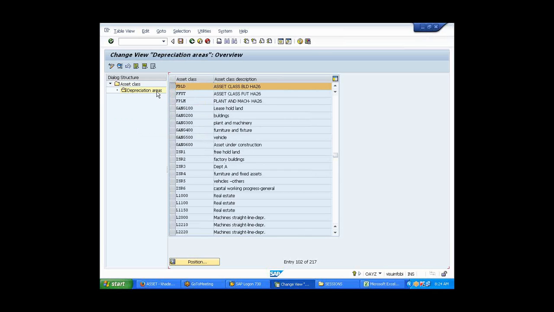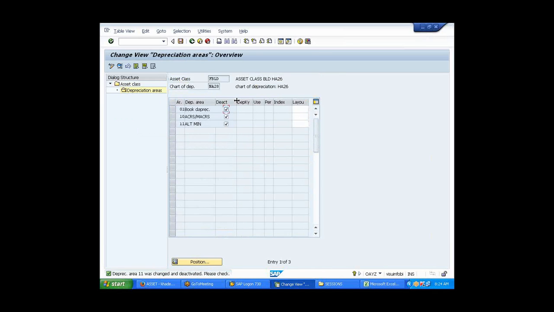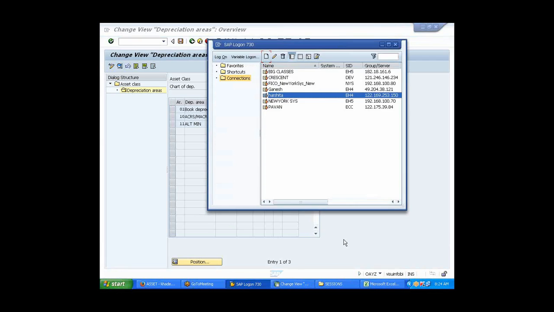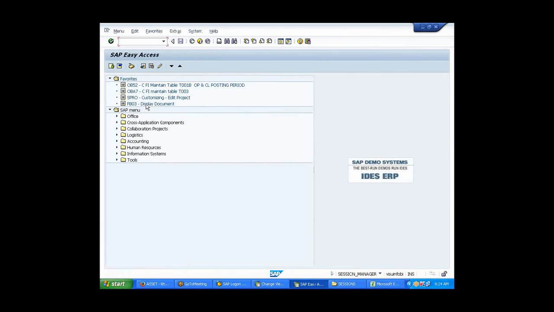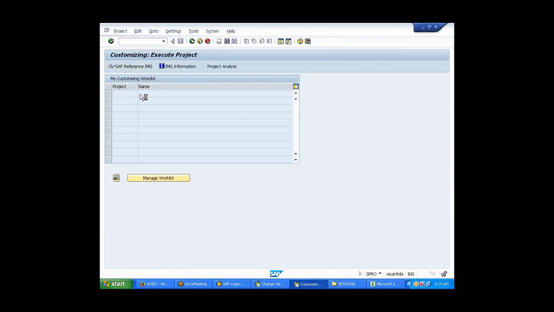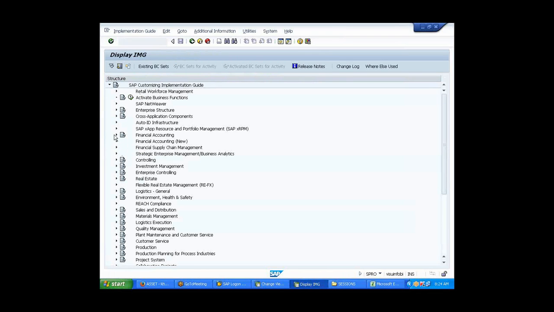See, it's there. Try to deselect it, activate this and give 2000. And again, after clicking enter, I'm not able to see all those displays, because you have not activated the depreciation key. Did you activate the depreciation key? I think I activated it.